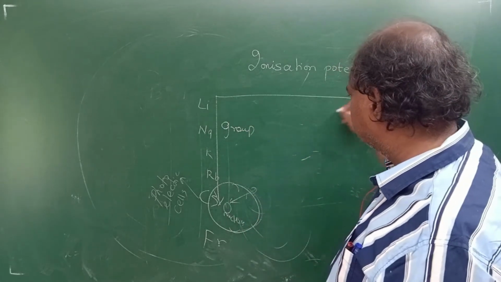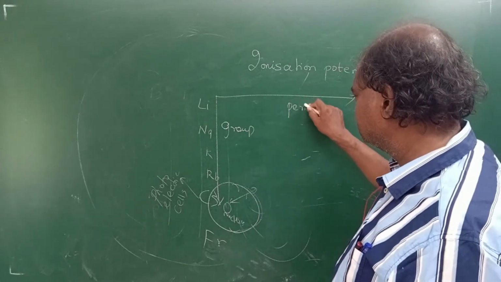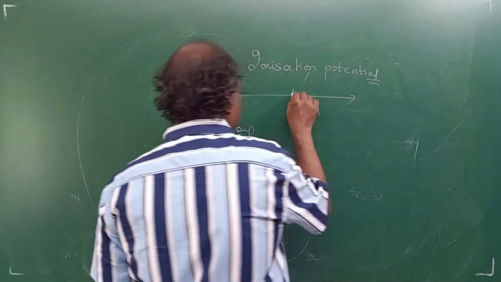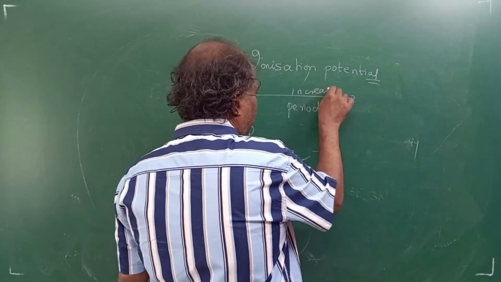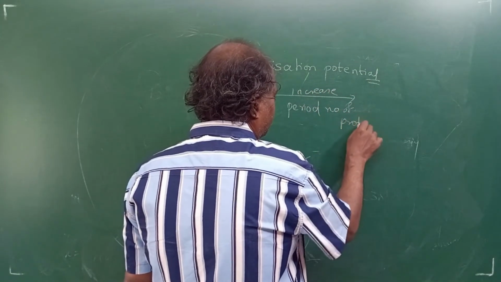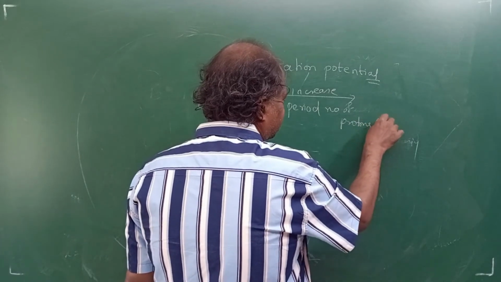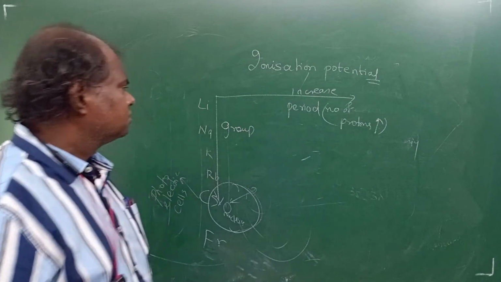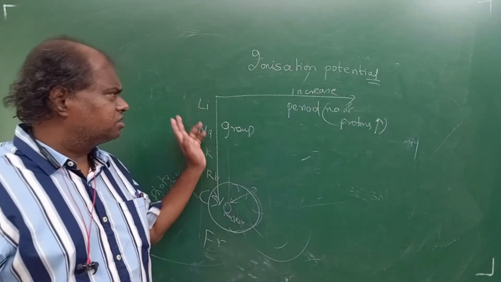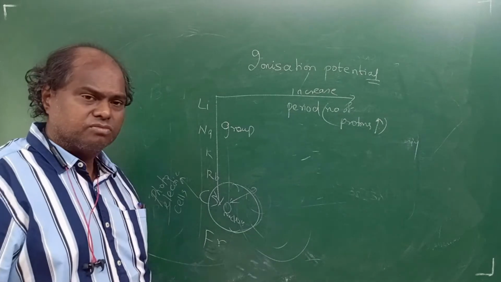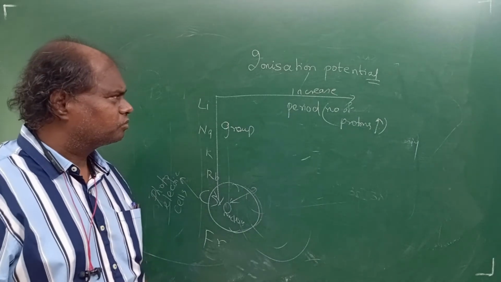but exactly opposite across the period. It will increase, right? Why? Because you are adding more and more protons. So the number of protons is going to go up, so it will increase here. Fine. So across the period increase, down the group decrease. Students, right?